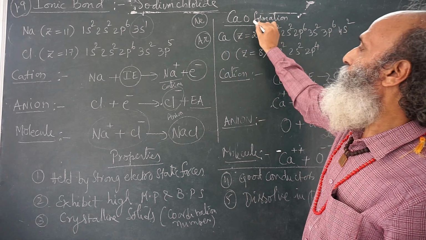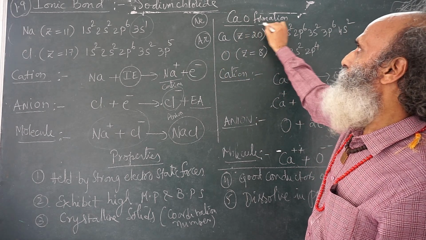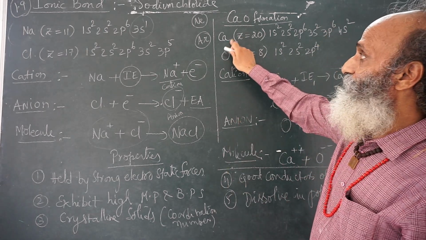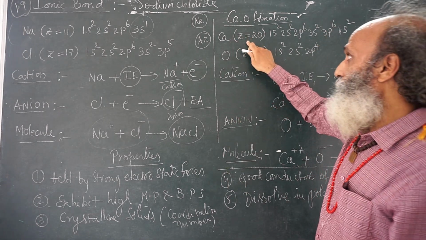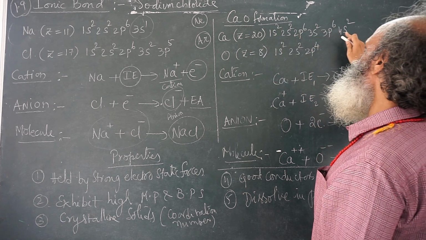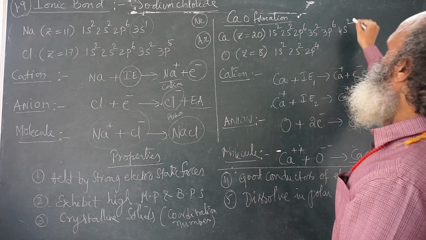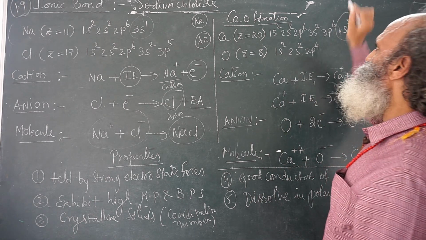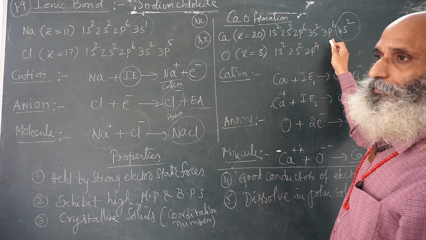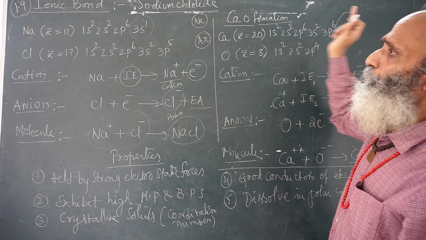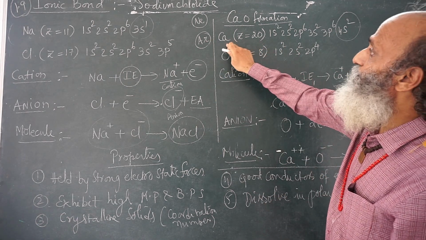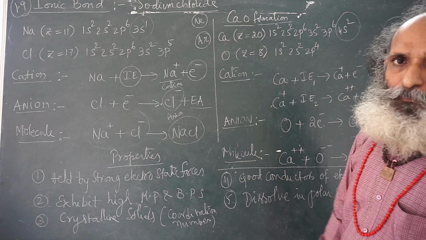Now, let us look at calcium oxide formation. Another example of an ionic bond. Calcium, second group element. Atomic number 20. 1s2, 2s2, 2p6, 3s2, 3p6, 4s2. So, if it loses this 4s2, then 1s2, 2s2, 2p6, 3s2, 3p6. So it is very similar to argon. Therefore, calcium is willing to lose 2 electrons.